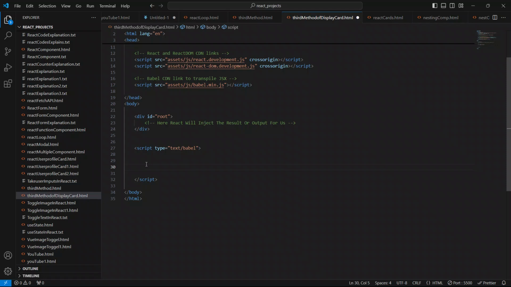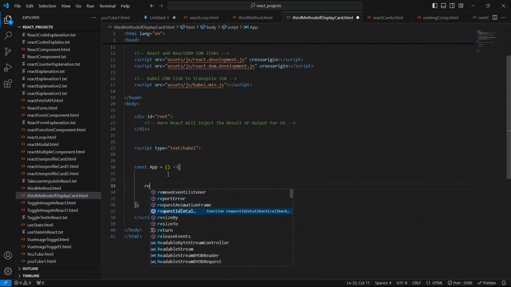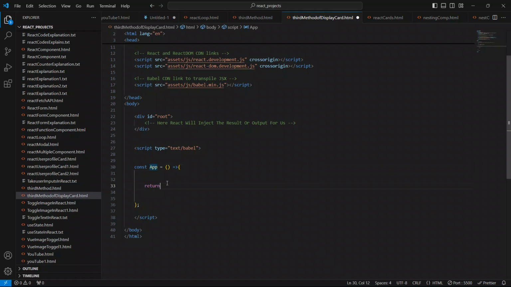Guys, I have explained many times in my previous videos how to create the parent component in React.js. I hope you know how to create it. If you don't know, I'm going to explain it one more time. So we have to say const app. I'm going to use the fat arrow function, because it is very concise. I'll say it like this, with opening and closing parentheses. Now inside this we have to return all the things from this parent component by saying return and opening and closing parentheses. So close it.